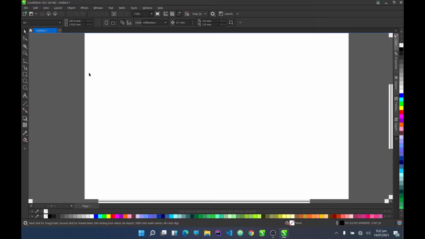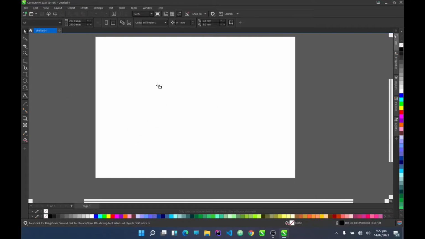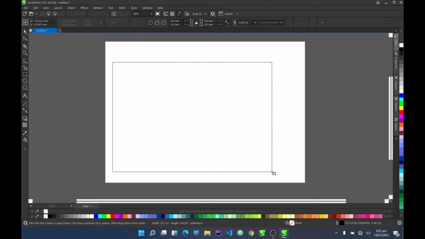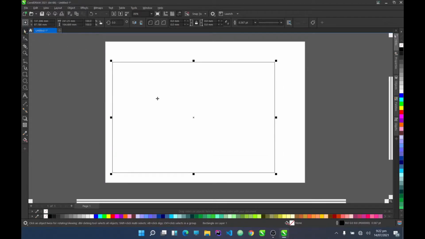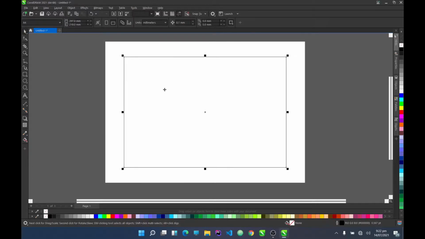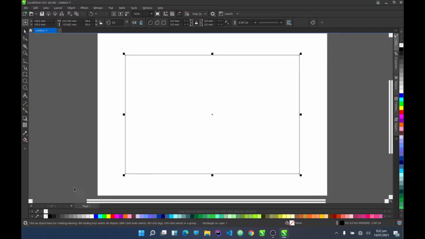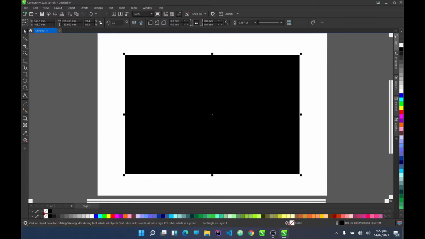So, this is CorelDRAW 23. That's CorelDRAW 2021. But actually, this CorelDRAW is not as good as 2020 for some reason. Okay, so we'll get this rectangle. We'll make it black. Remove the outline color.